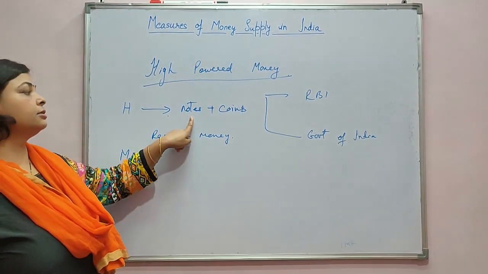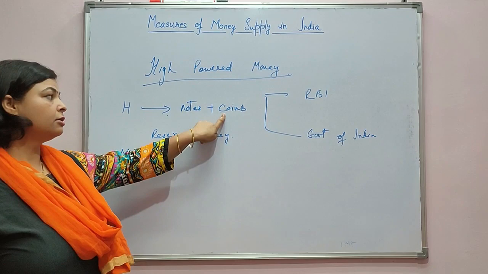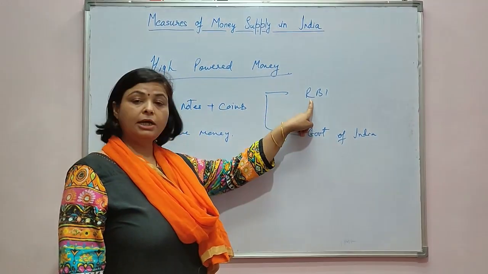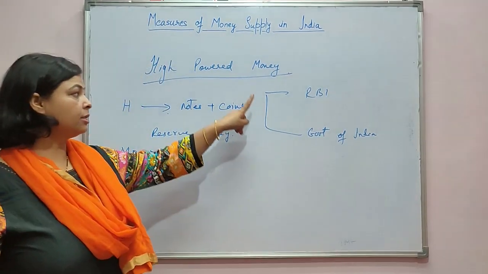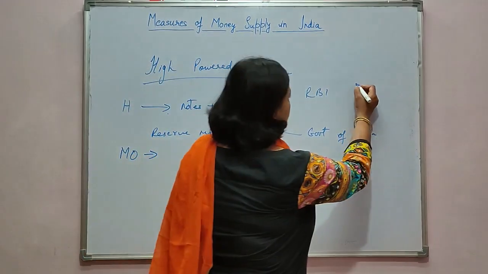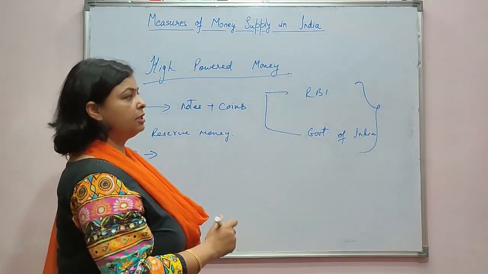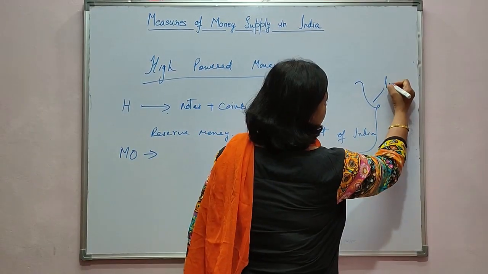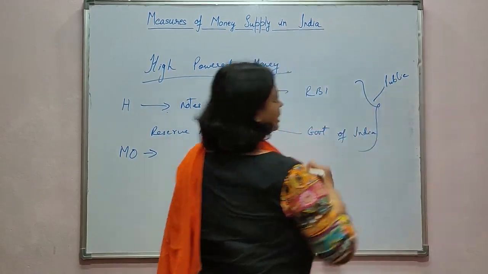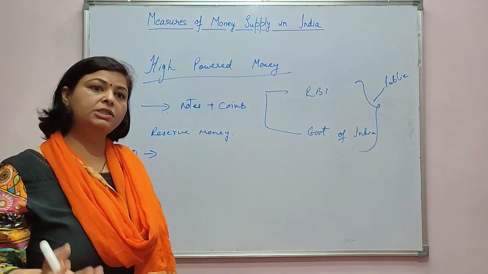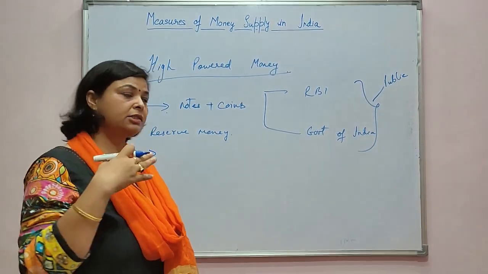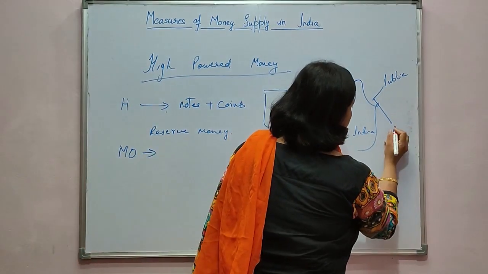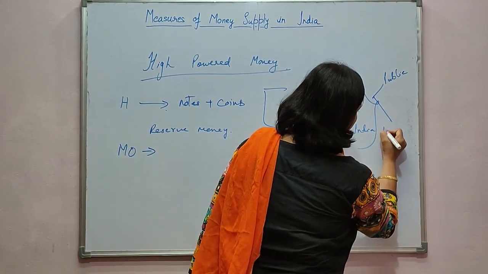These are the notes and coins published by the RBI or Government of India, and part of this high powered money is with the public, that means notes or coins held by us. The other part is held by banks.